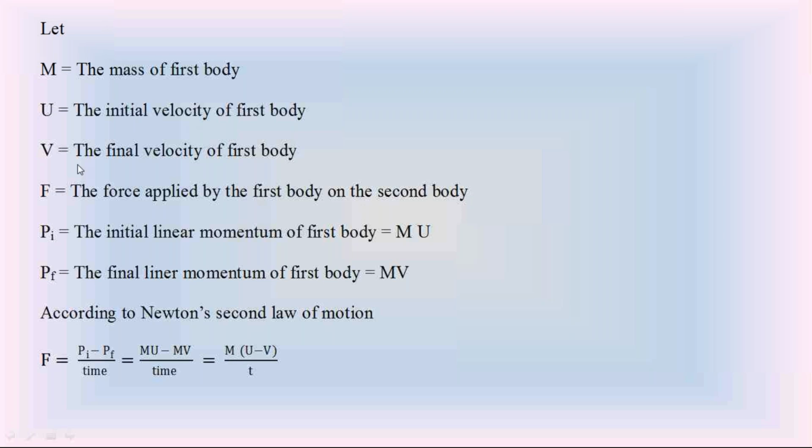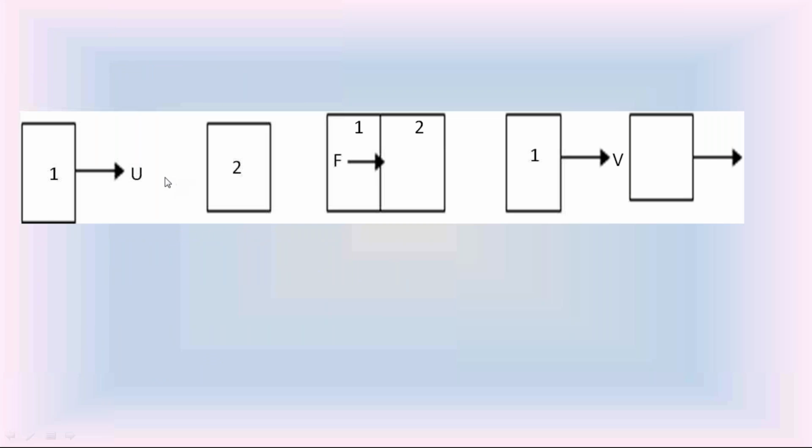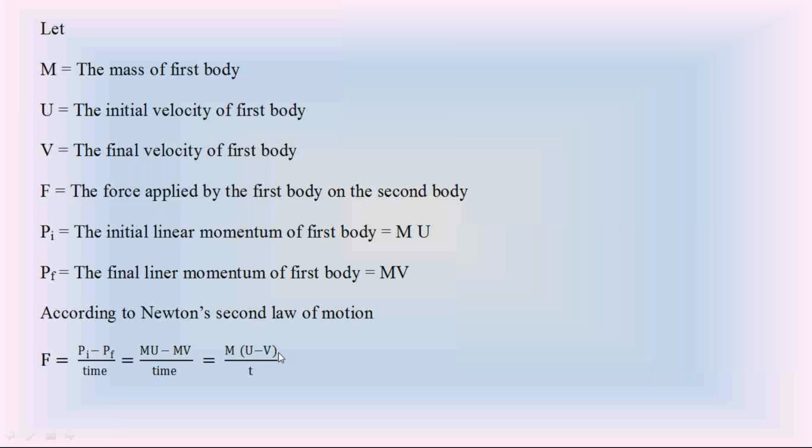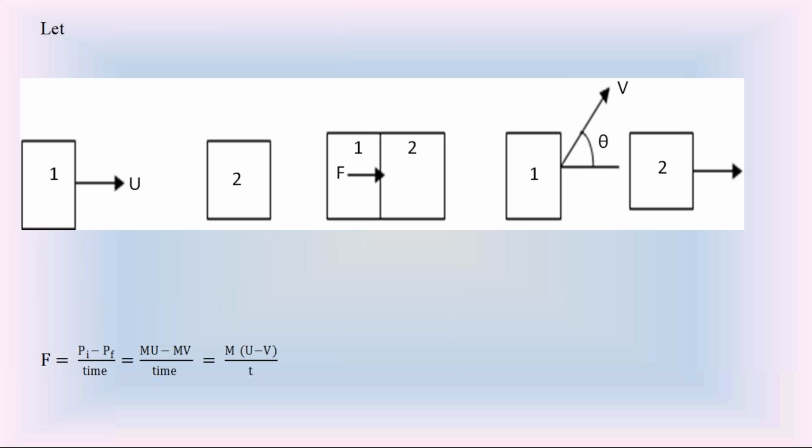So here in this discussion, the important concept is that the force F, the velocity u, and the velocity v are all in the same direction. Since all are in the same direction, we got the force F equal to m into (u minus v) by t. But sometimes the velocity v may be in a different direction. Check this diagram.